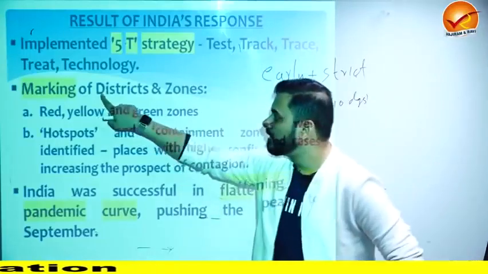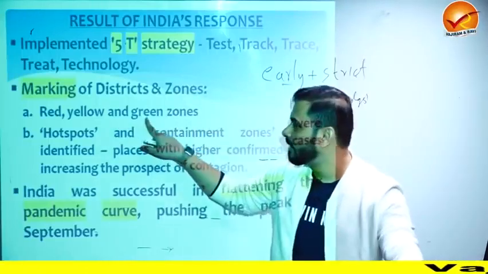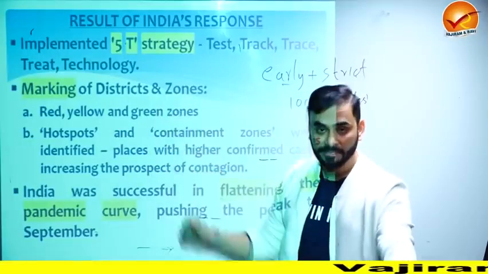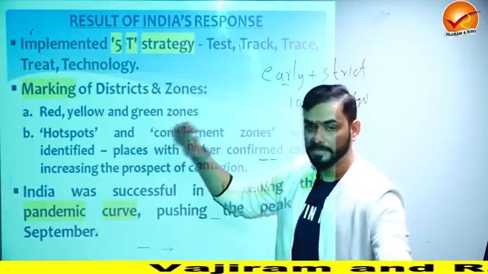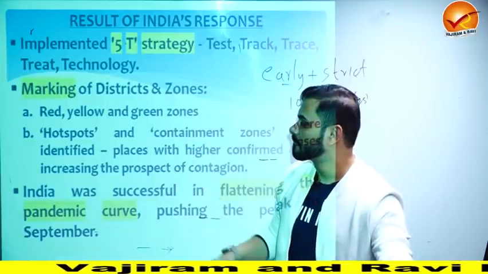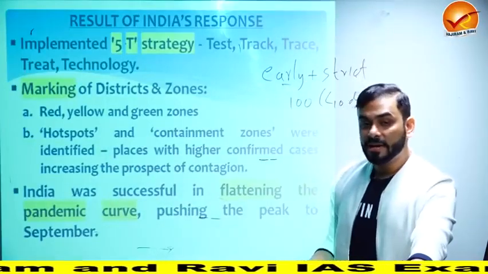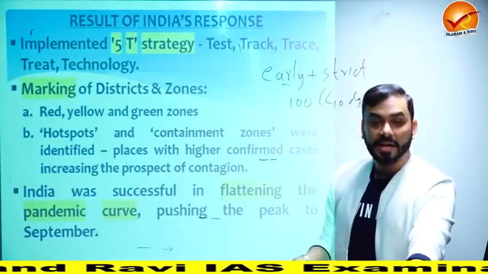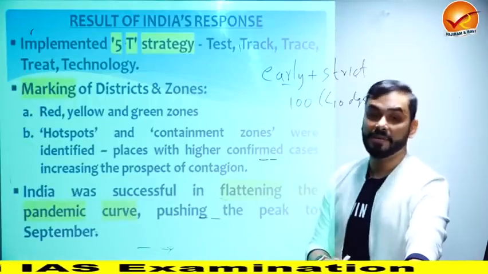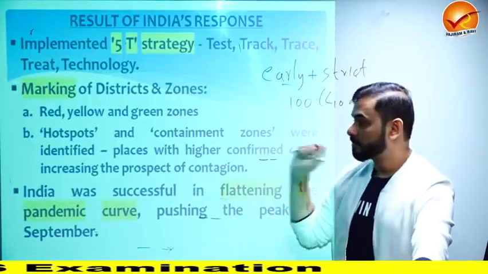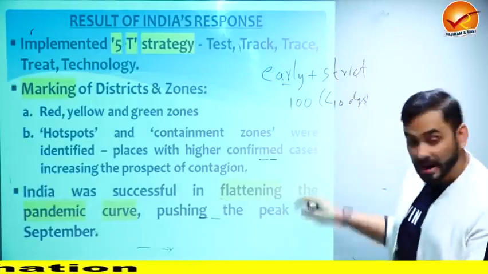Plus, we did the district and zone marking. So we marked red, yellow and green zones. Red would mean danger, that yes, there is a problem of COVID there. Yellow, middle, and green means it's perfect, almost perfect. Then we found out hotspots and containment zones. Hotspot and containment zones are those areas where a high number of cases have been found, plus the number of cases are increasing very, very fast. These are hotspot and containment. We identified those things. Now, India was successful in flattening the pandemic curve.